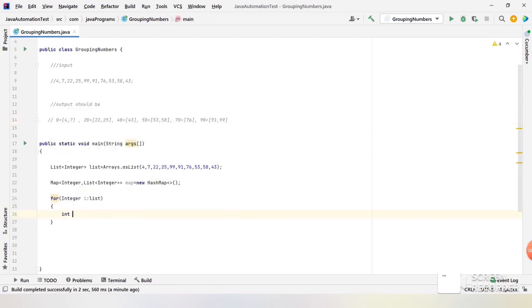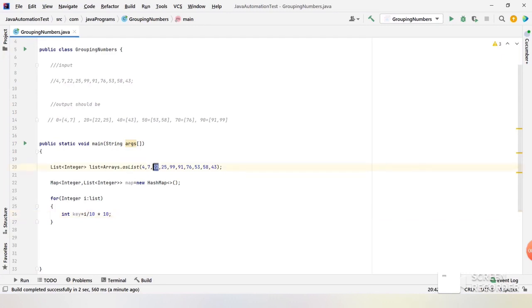For that I am creating an integer, so int value as key. Now if I just divide it by 10, I will get the quotient. So if I divide the number 4 by 10, I will get the quotient as 0. Now I will multiply with 10, so it means it's 0. So I got the key of the first number, which is 0. So I can store this key into the hash map.